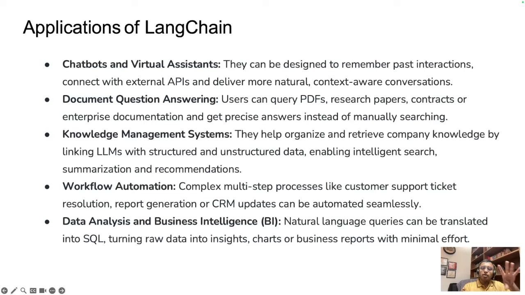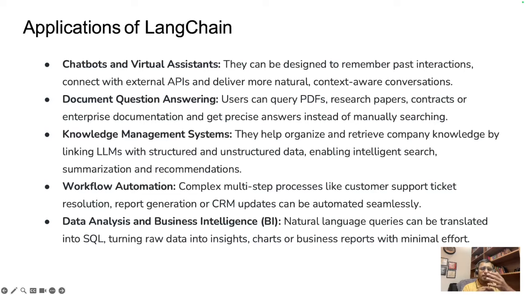Third is a knowledge management system. Every organization struggles with scattered, fragmented knowledge, some in structured databases, others in unstructured formats like emails, reports, and wikis. Langchain helps you unify all this by linking LLMs with both structured and unstructured data. The result is intelligent search, summarization, and proactive recommendations.